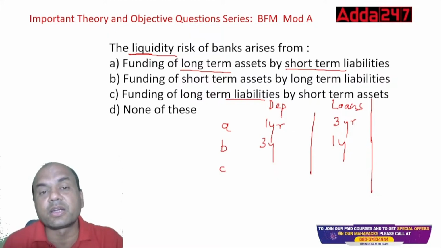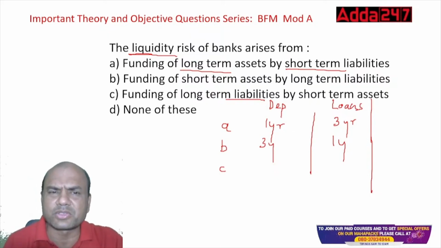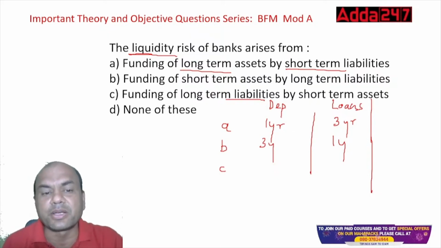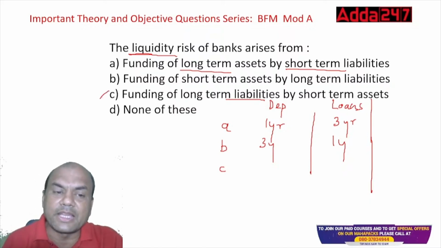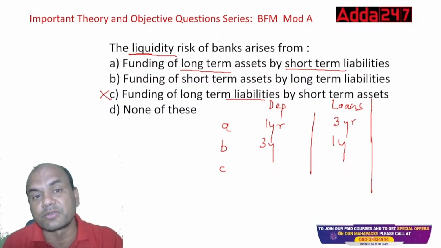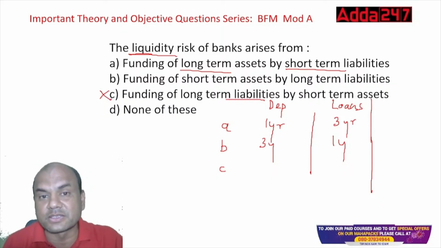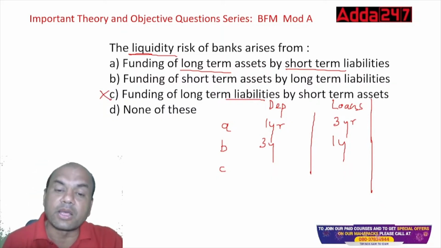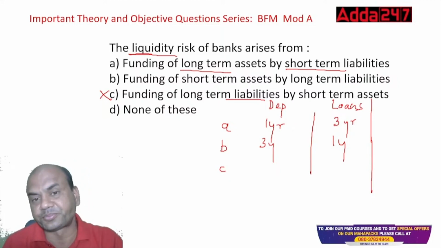Assets are always funded by liabilities, whether long-term or short-term. So C is ab initio wrong. Ab initio means from the start itself. We need not even discuss this. That is the point. Now the question lies between A and B.